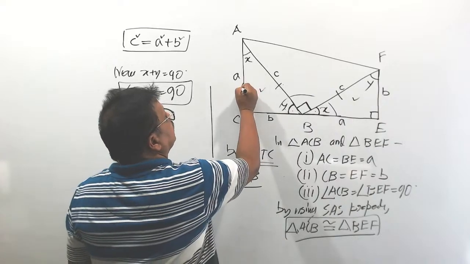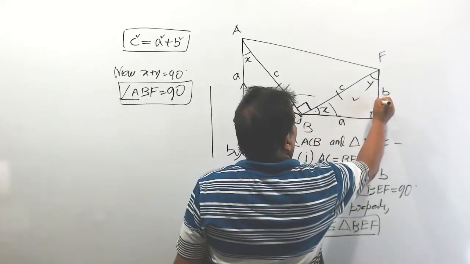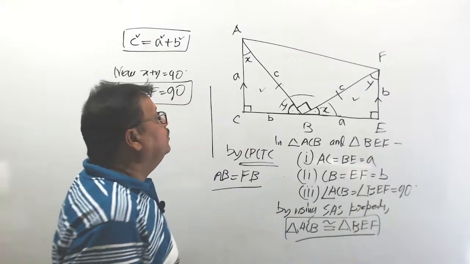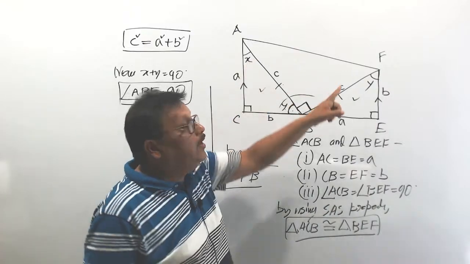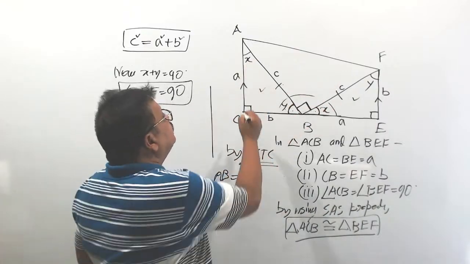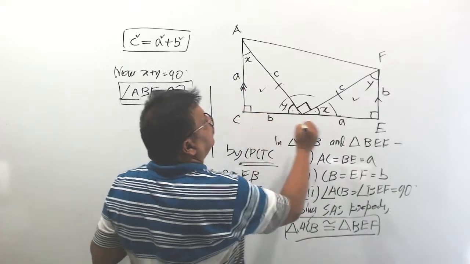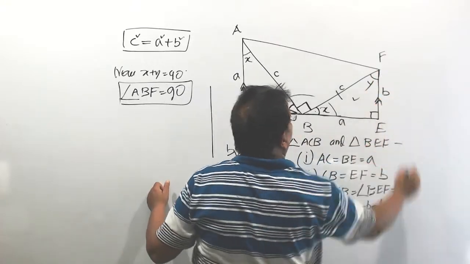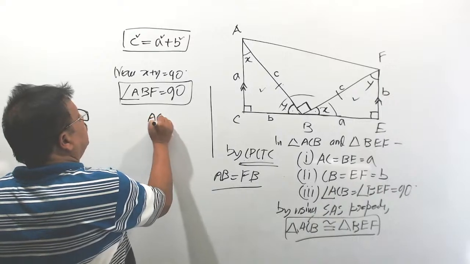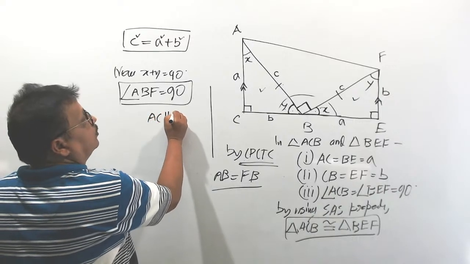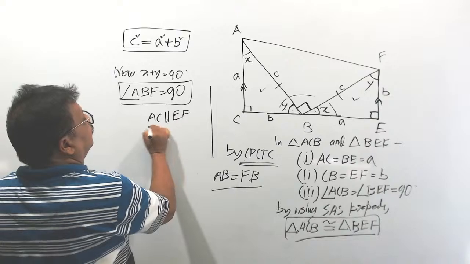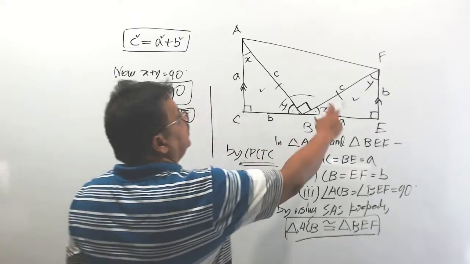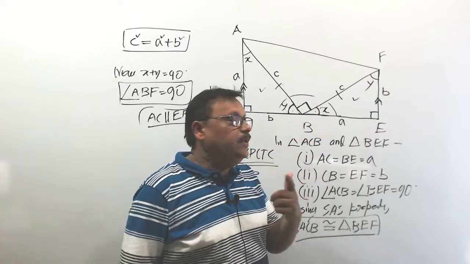Understood? And CE and AF are non-parallel sides, that means AC is parallel to EF. So this figure ACEF is a trapezium.